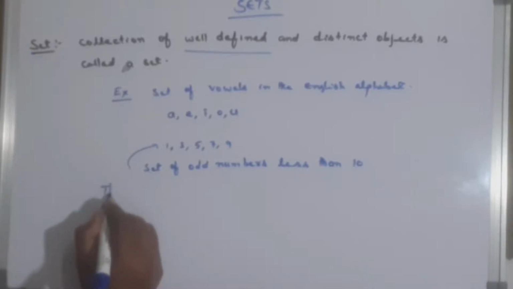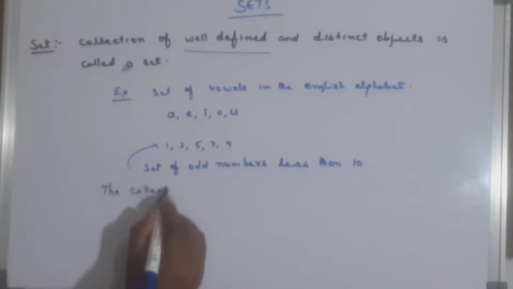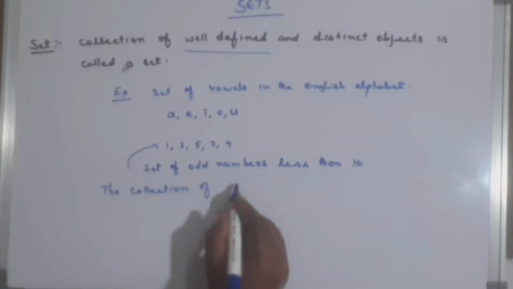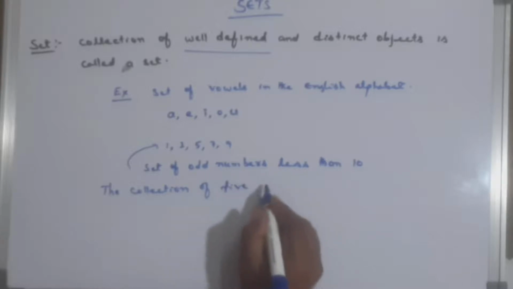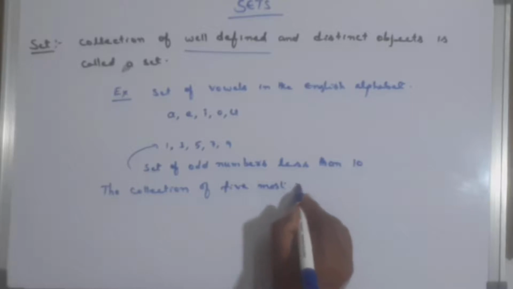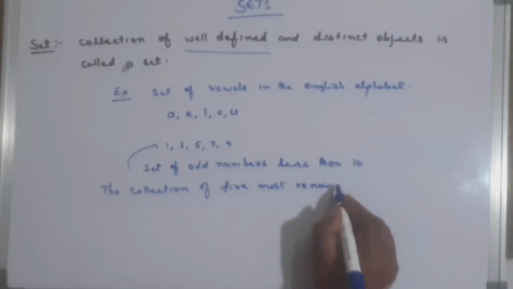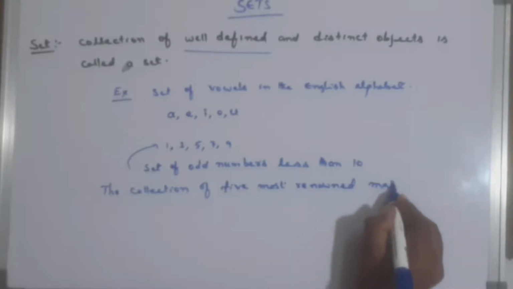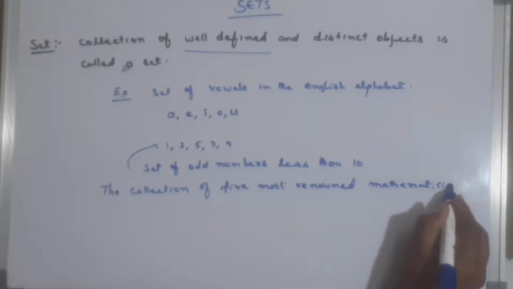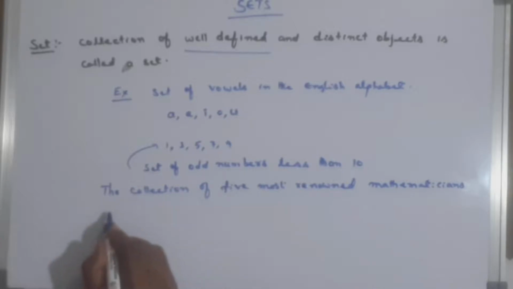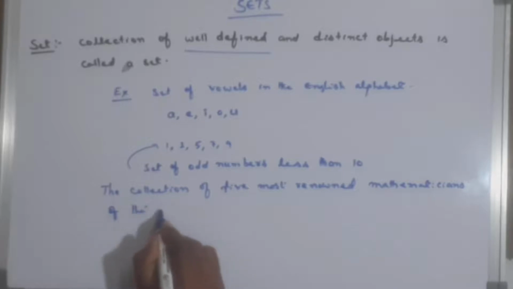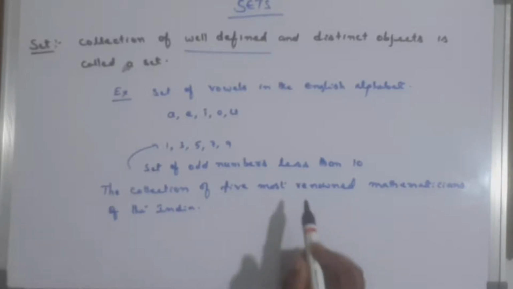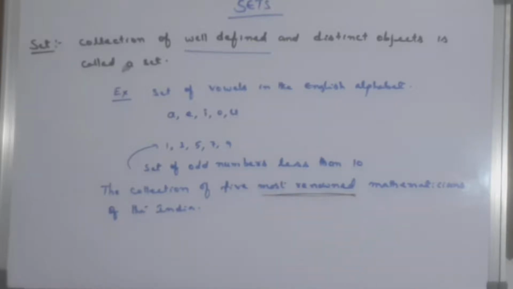The collection of 5 most renowned mathematicians of India. The words here, most renowned, mean famous. The collection of 5 famous mathematicians of India.